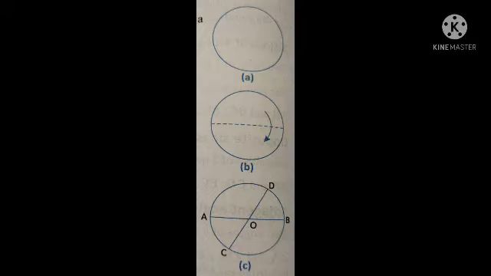A line segment passing through the center of the circle and having two endpoints lying on the circle is called the diameter of the circle. And half of this diameter is called the radius of a circle.